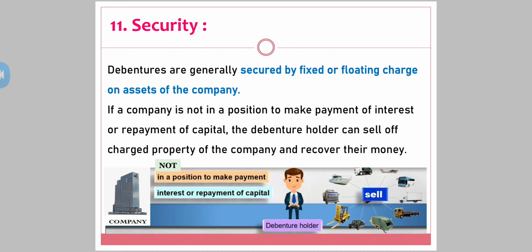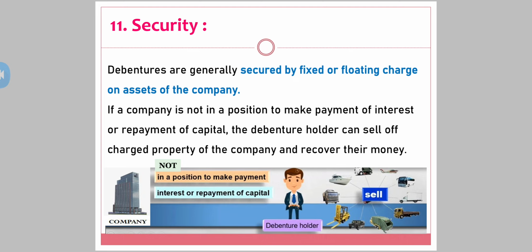Charged property means one particular asset. Let's say the company has mentioned in the certificate that if it is not in a position to pay the interest or the capital amount, debenture holders can sell the furniture and fixtures of the company and take the money.